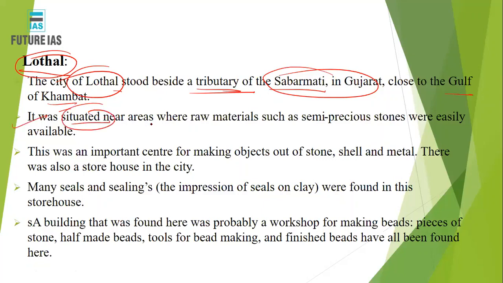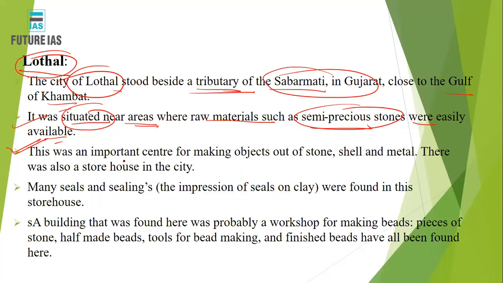It is situated near areas where raw materials such as semi-precious stones were easily available. So a lot of other benefits were there, right? These raw materials would have been sourced from the nearby areas. Because of that, it was a very important center for making objects out of stone, shell, and metals, because the semi-precious stones were easily available in the nearby area. So raw material was easily available, and it grew into an important center of making these objects out of stone, shell, and metals.